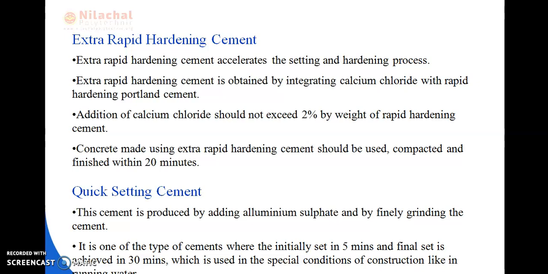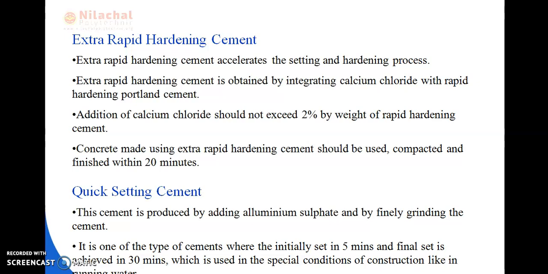Okay, so extra rapid hardening cement accelerates the setting and hardening process. It easily sets and hardens, this cement. And this cement is obtained by integrating calcium chloride with rapid hardening Portland cement. Okay, in this cement, some amount of calcium chloride is added to rapid hardening cement, and extra rapid hardening cement is obtained. So we can say that extra rapid hardening cement is mainly obtained by adding some amount of calcium chloride to rapid hardening Portland cement.